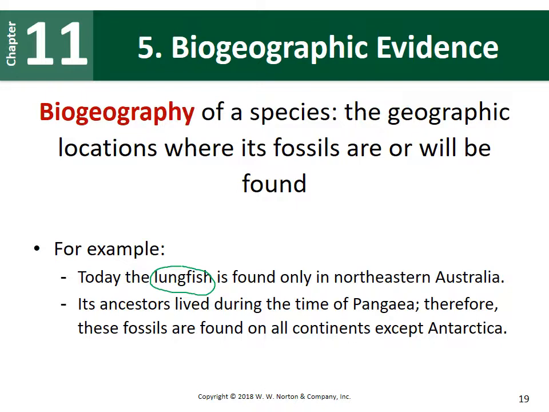When we look at the fossil records, the ancestors lived during the time of Pangaea. Therefore, the fossils for these lungfish are found pretty much on all continents except Antarctica. So the ancestors lived everywhere, and fossils are found everywhere. However, modern-day lungfish are only found in one part by Australia.